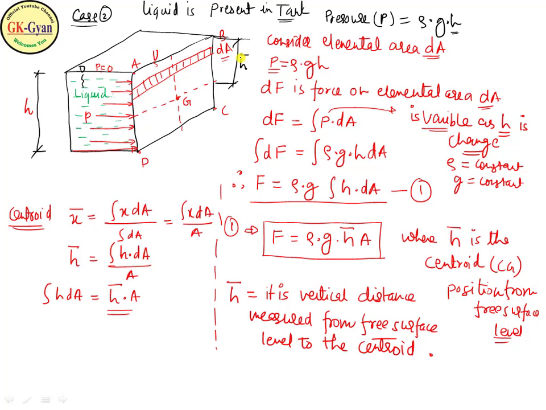Now our aim is to locate the center of pressure. The center of pressure we locate from the pressure distribution. The pressure distribution here is non-uniform, because at the bottom the pressure is maximum as depth is maximum, and the pressure goes on decreasing as we go in the upward direction. So it forms a triangular shape, and naturally the centroid will shift. The center of pressure is nothing but the centroid of the pressure distribution.